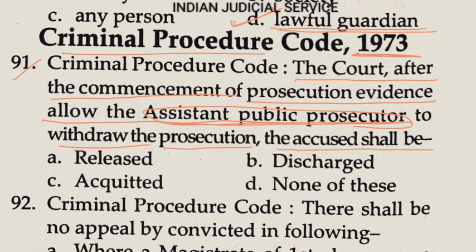Here the charge is already framed, so when the assistant public prosecutor withdraws the prosecution, the accused shall be acquitted. So the answer is option C. If there is no charge framing at that time, the accused will be discharged. But in this case, it is acquittal. So the answer is option C.